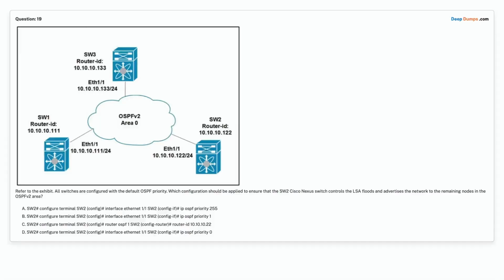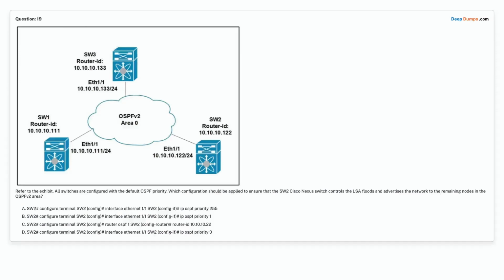Question 19. Refer to the exhibit. All switches are configured with the default OSPF priority. Which configuration should be applied to ensure that the SW2 Cisco Nexus switch controls the LSA floods and advertises the network to the remaining nodes in the OSPFv2 area? Option A. SW2# configure terminal, SW2(config)# interface Ethernet 1/1, SW2(config-if)# ip ospf priority 255.